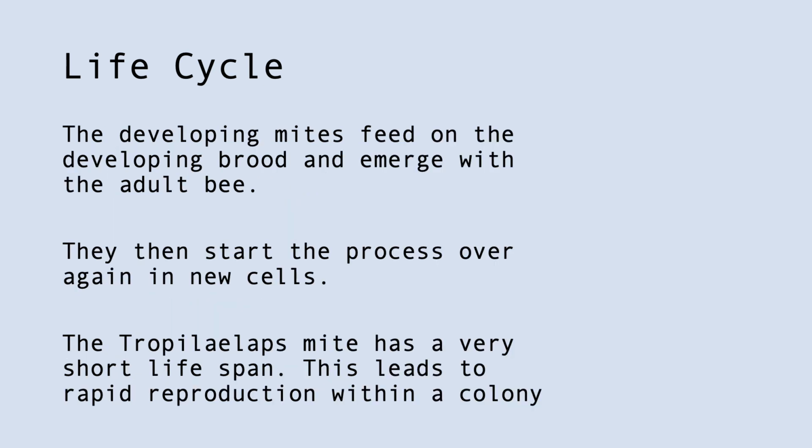Continuing with the life cycle, the developing mites feed on developing pupa and emerge with the adult bee. They then start the process over by moving to a new, uncapped cell. The Tropilaelaps mite has a very short lifespan. This leads to rapid reproduction within a colony.